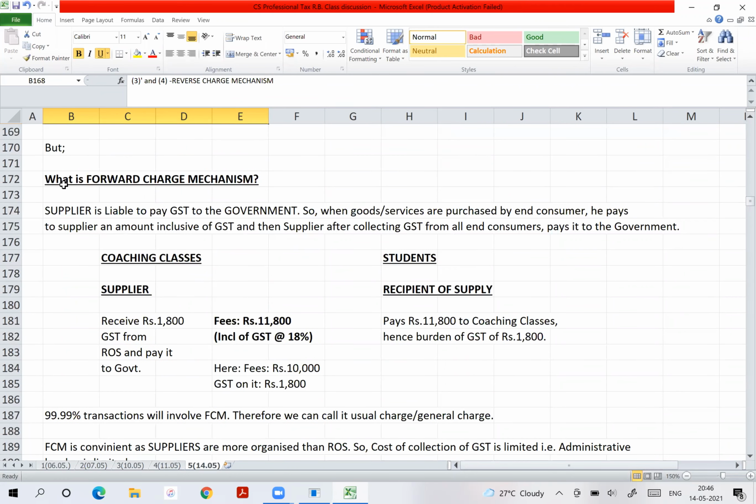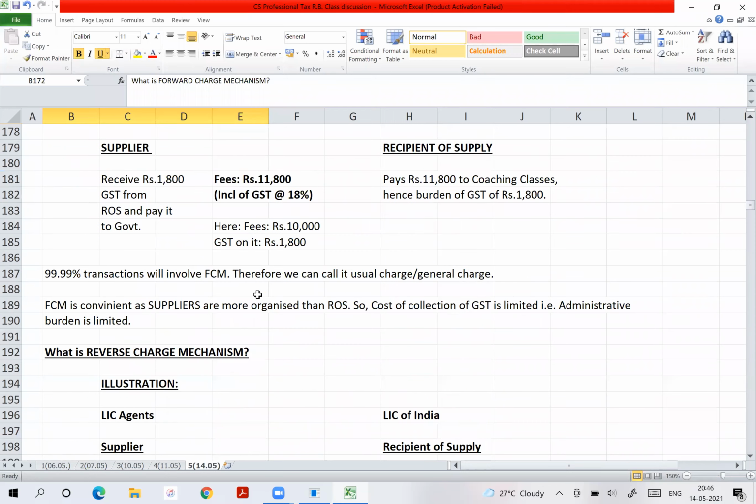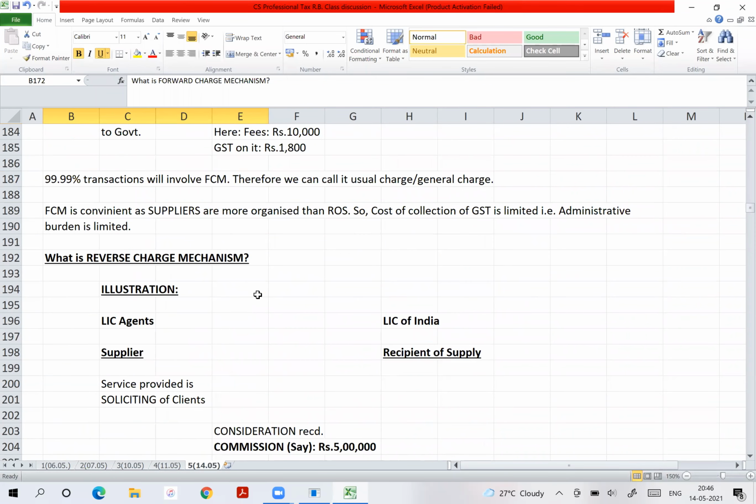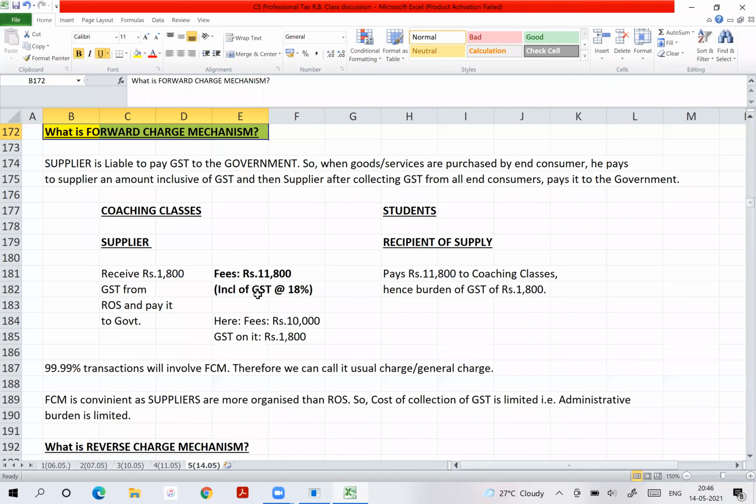And for that, I have explained here the meaning of forward charge mechanism. In 99.99% of transactions, we have forward charge mechanism, isn't it? I told you a lot of examples, like you go to a theater to watch a movie. Then who is liable to pay GST to the government? You as an audience, or the theater?